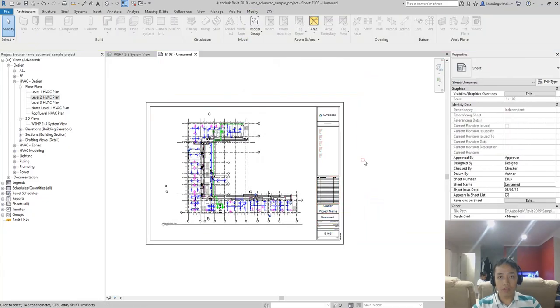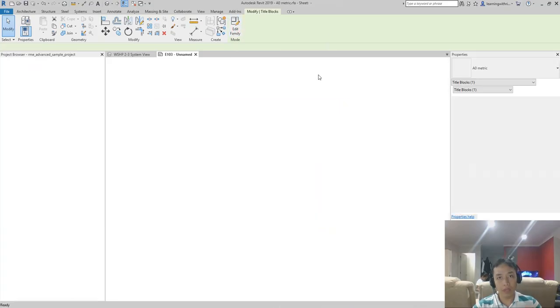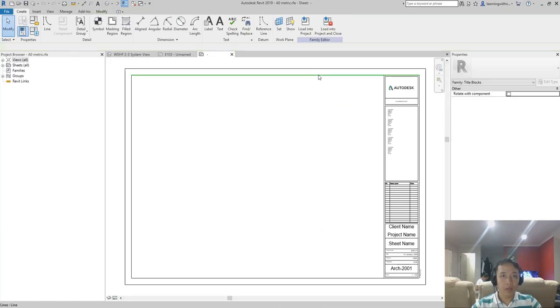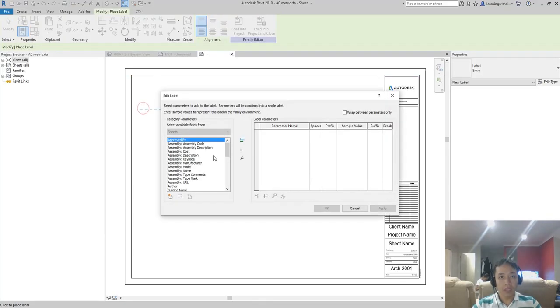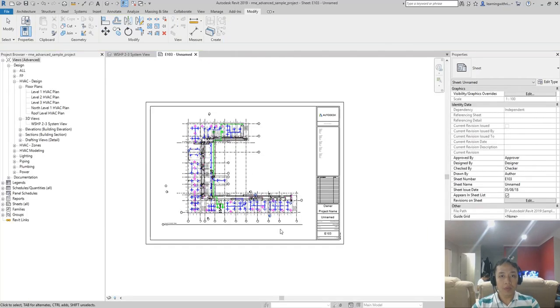So the problem is, if I go ahead and edit the title block, I edit the family, and then after that I'm going to add here a label. Let's say this is the label. I'm just going to pick here. As you can see, there is no SED number here, or state education department number. That is what I want to add on my title block. For you to be able to do that, you can create a shared parameter, because you want to use this parameter also in your other projects.